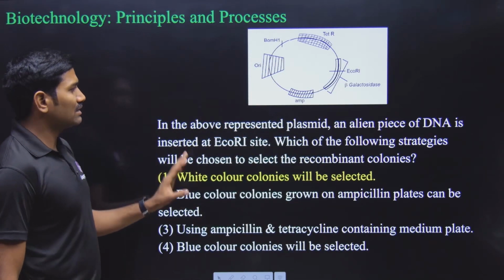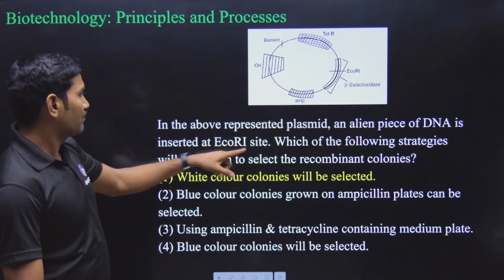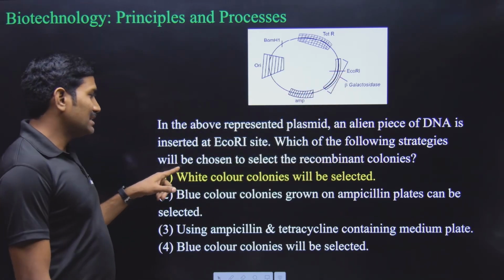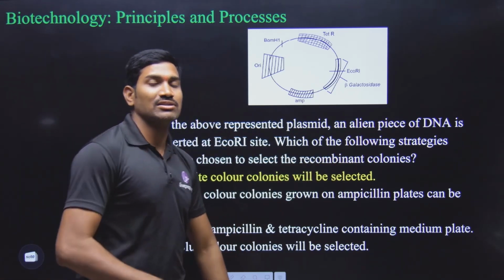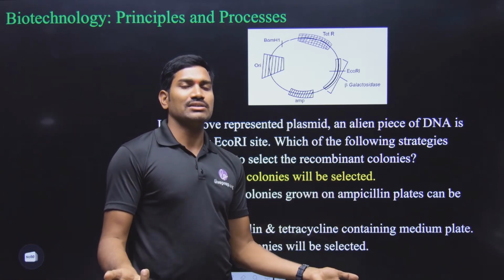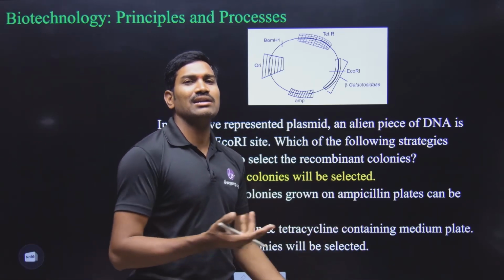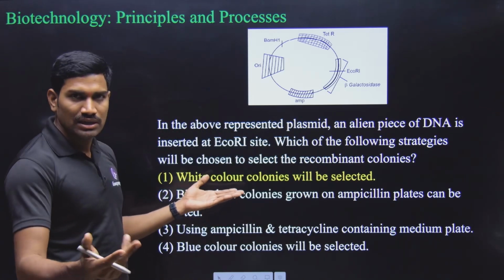Okay. So here, they are saying the same logic. If the gene of interest is inserted at EcoR1, then which one of the following strategies will be chosen to select the recombinant colonies? With respect to recombinants, they are asking. So which color? White color colonies will be selected. Yes. If you want recombinants, you need to select white color colonies, not the blue color colonies. Anyhow, the answer is option one.